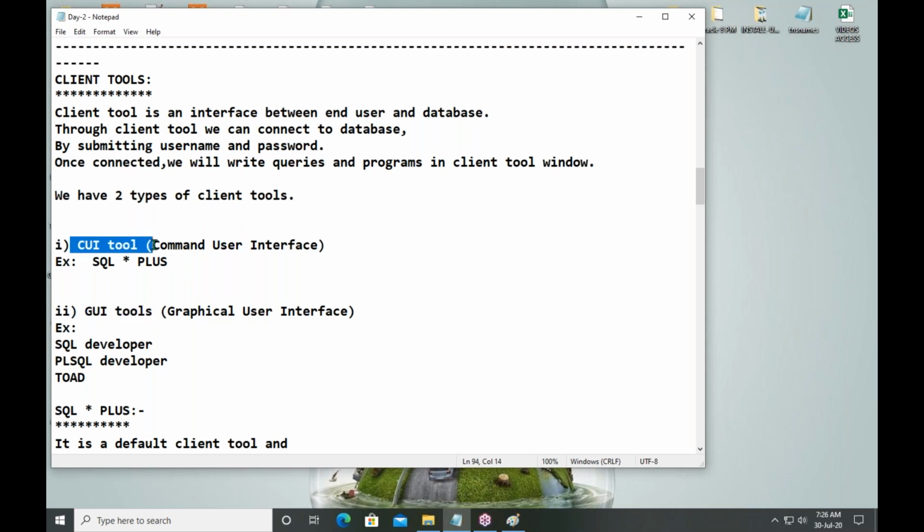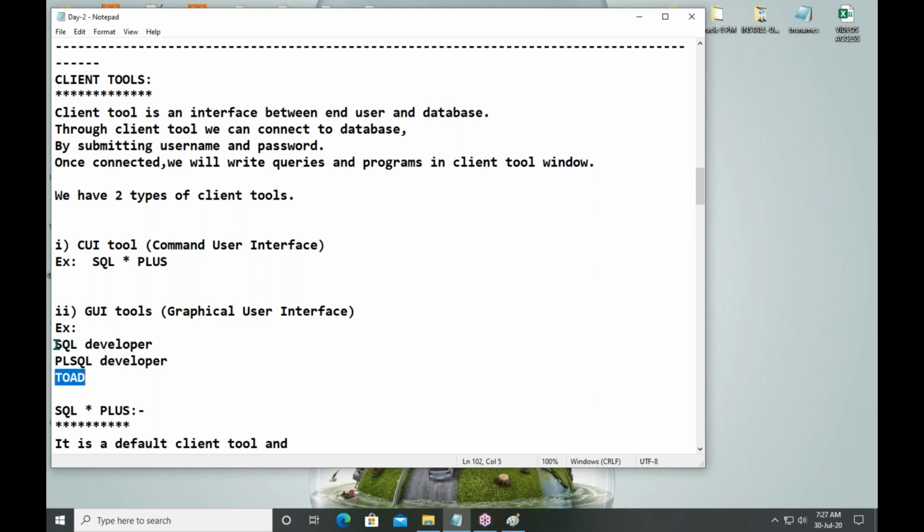The command user interface tool is called SQL Star Plus. It is also pronounced as SQL Plus. And for graphical user interface tools, multiple tools are available, such as SQL Developer, PL/SQL Developer, and Toad.